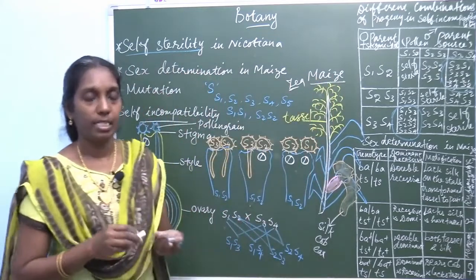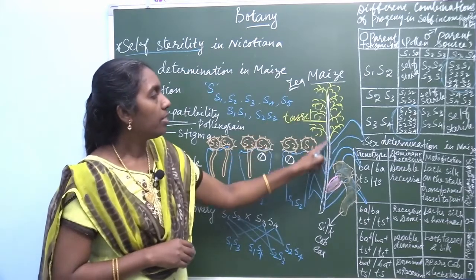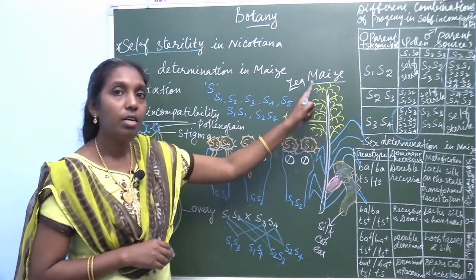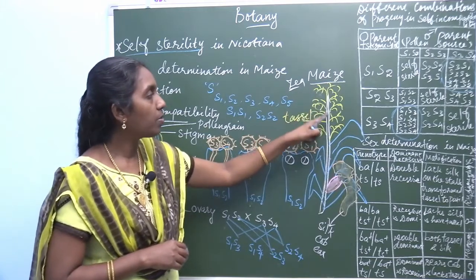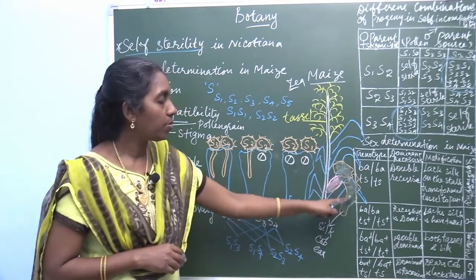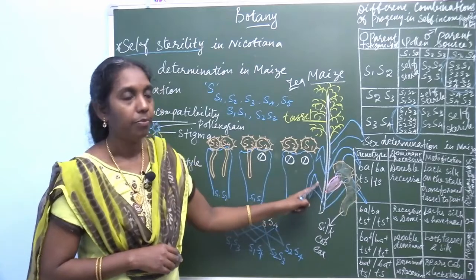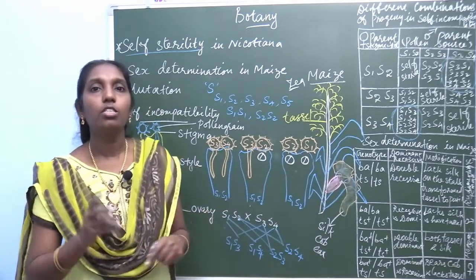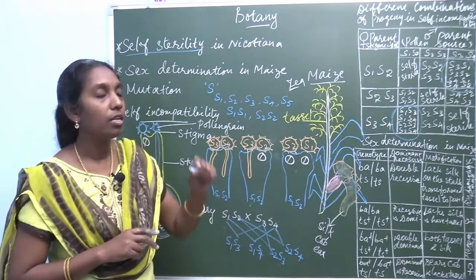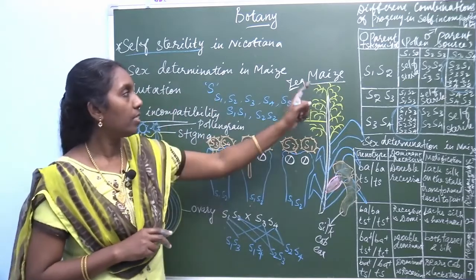In maize, the terminal region develops the male flower, and the lateral side develops the female flower. This is the female flower, a monoecious plant. Here there are two different genotypes. The question is sex determination in maize.